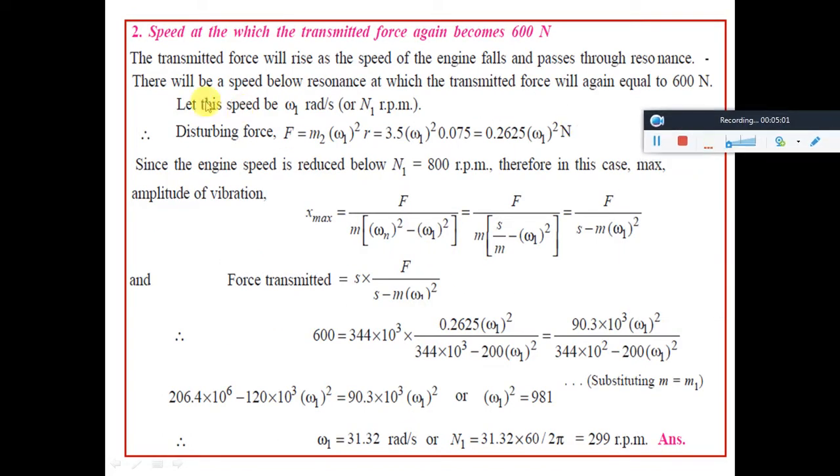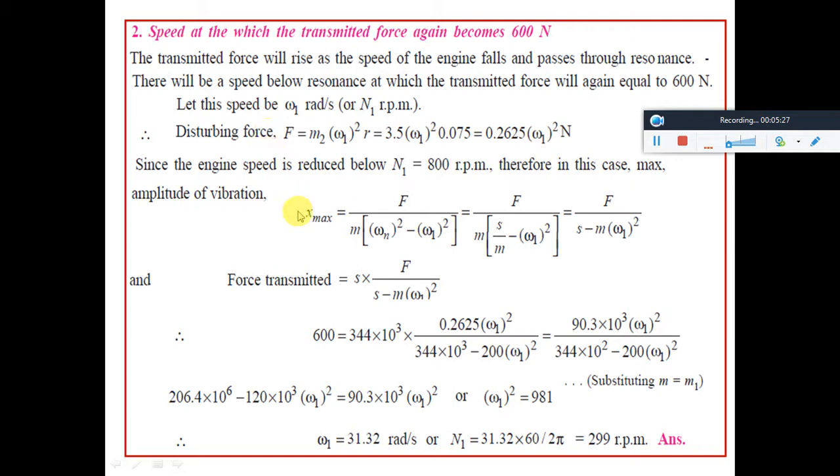Now the second one they have asked is that the force transmitted should be 600 Newton, but the speed should be less than that. So let the speed be omega 1 radian per second. Here the disturbing force, we don't know omega 1, so we will keep omega 1 as it is, and with the piston mass 3.5 and the crank radius, we will get 0.2625 omega 1 square.